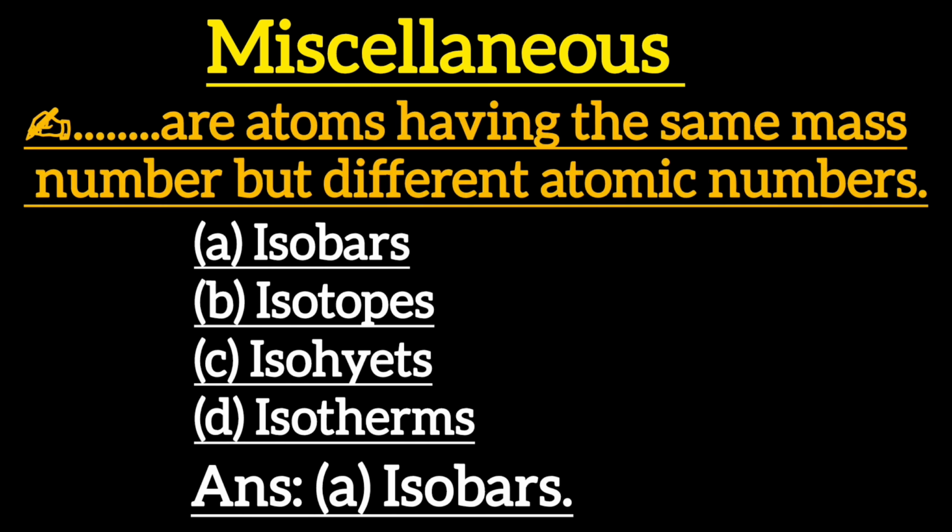Next one is, which are atoms having the same mass number but different atomic numbers? Option A, isobars, option B, isotopes, option C, isohydrates, option D, isotherms. Correct answer is option A, isobars.